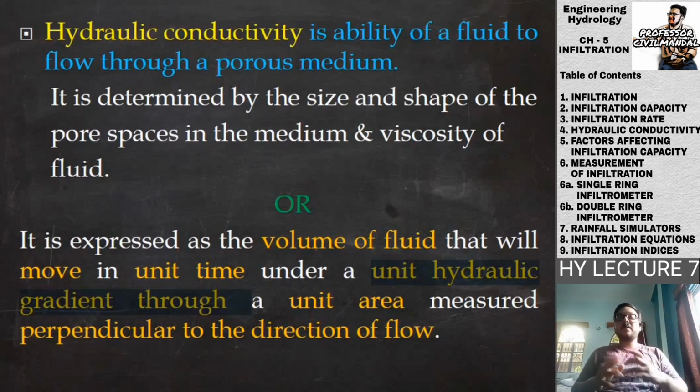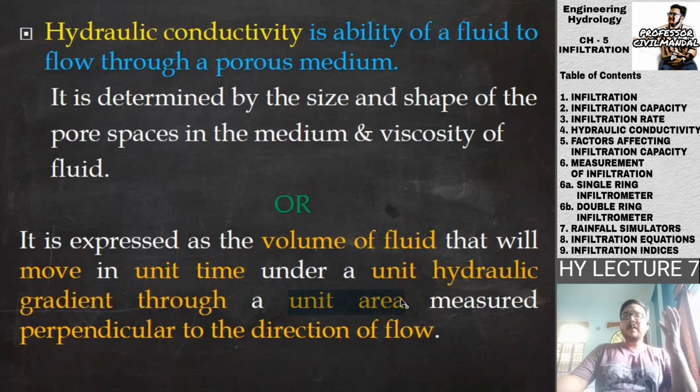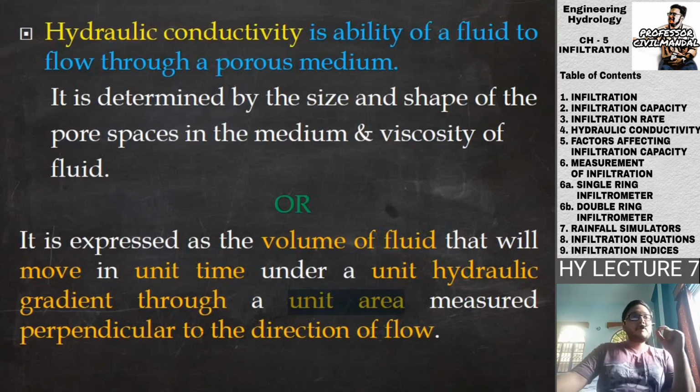It won't satisfy the hydraulic conductivity. The hydraulic gradient should be unity. It's a unit hydraulic gradient. Most of the time you should try to maintain the gradient constant. Then only it will give a proper hydraulic conductivity, and there is a unit area predefined. What is the unit area? Suppose one pore has one cross-sectional area, then the summation of the cross-sectional areas of all those pores gives us the unit area measured perpendicular to the direction of the flow.